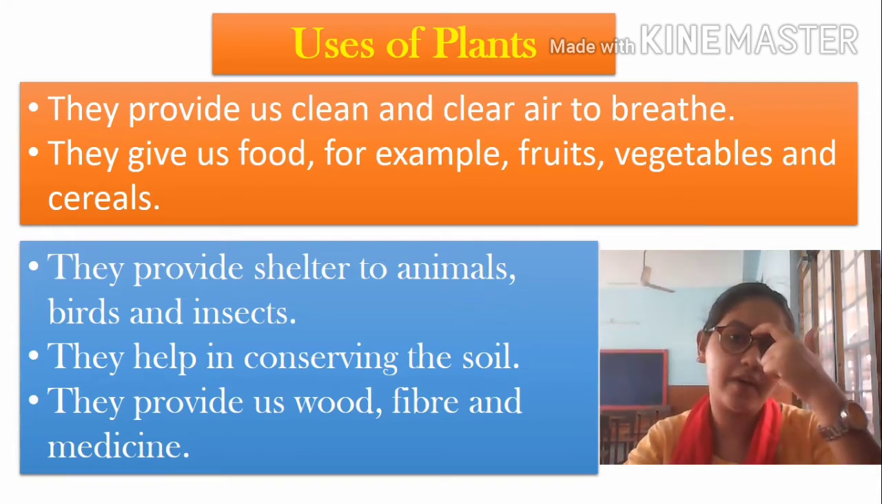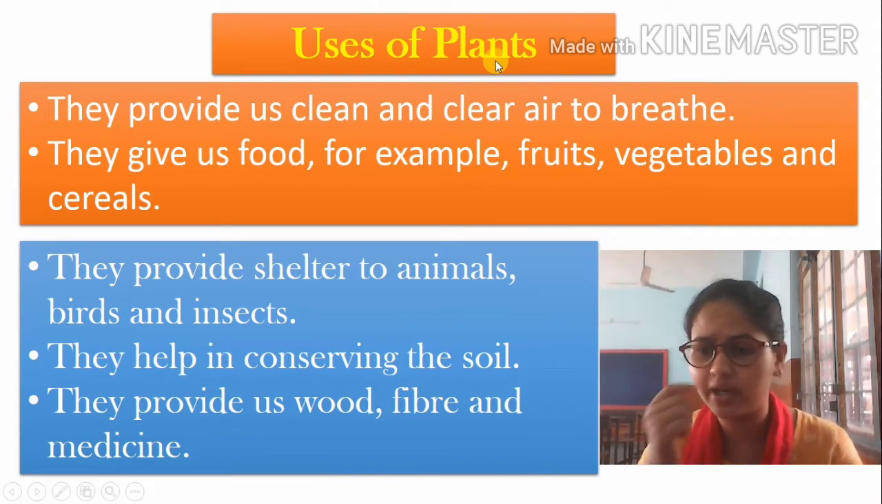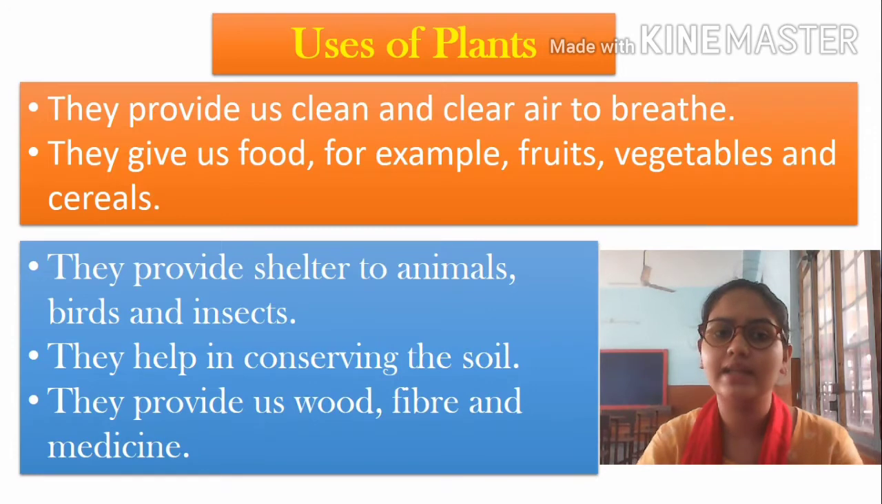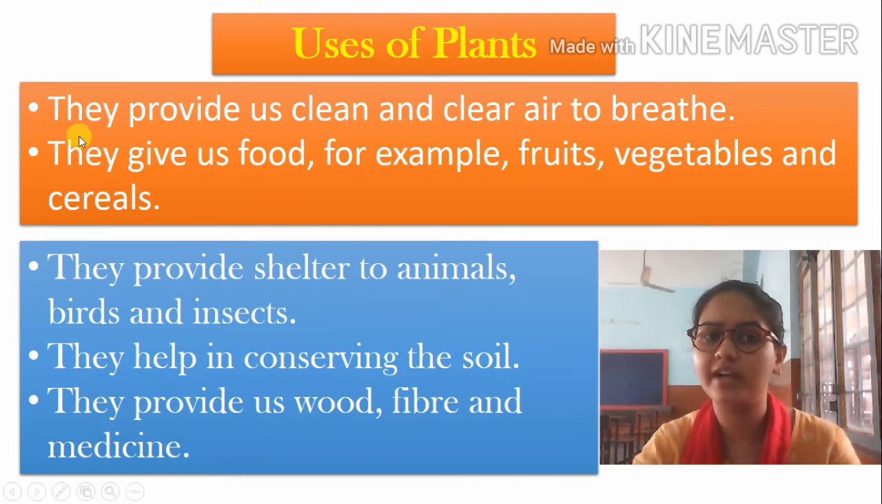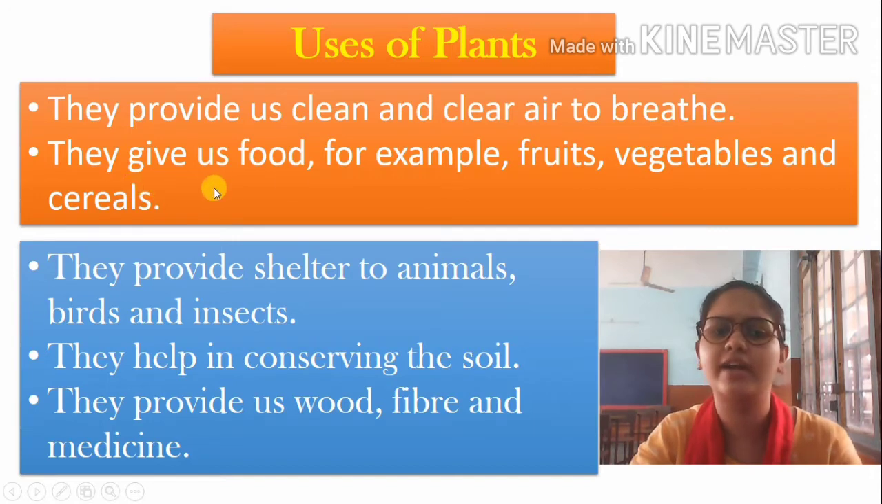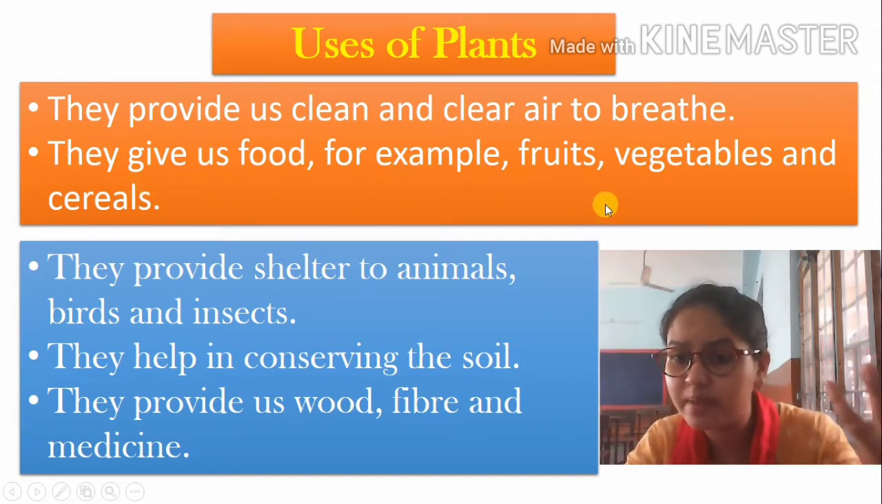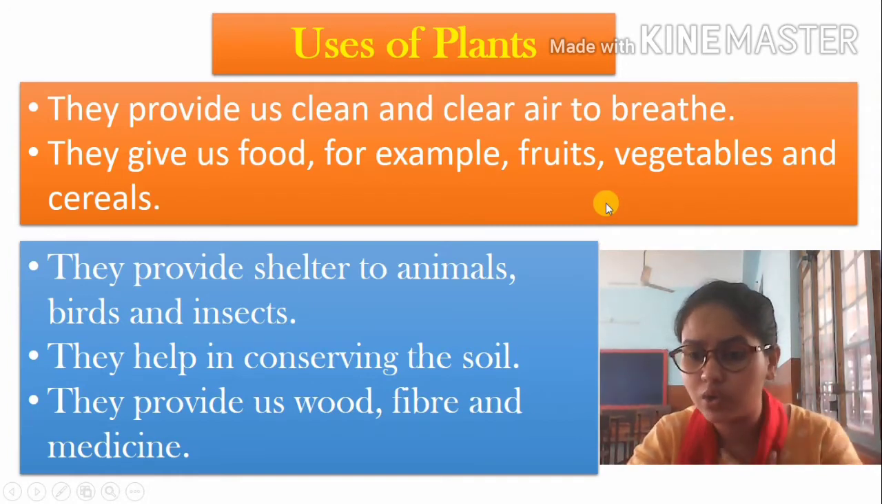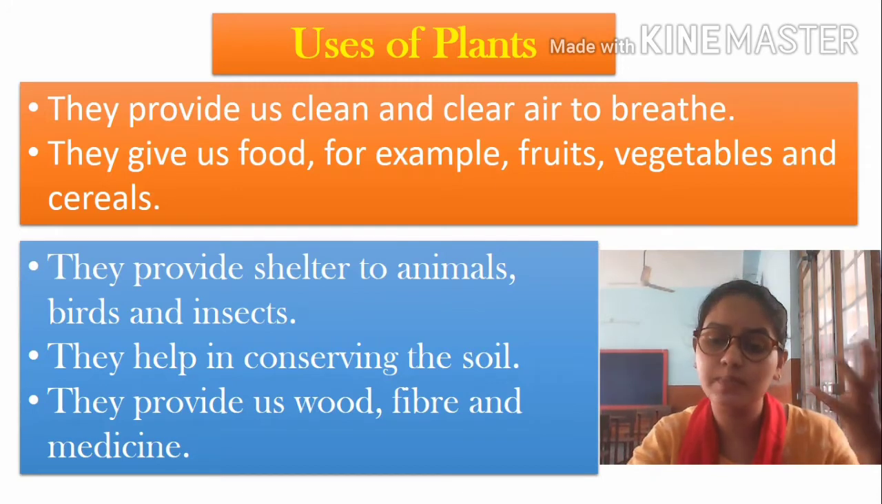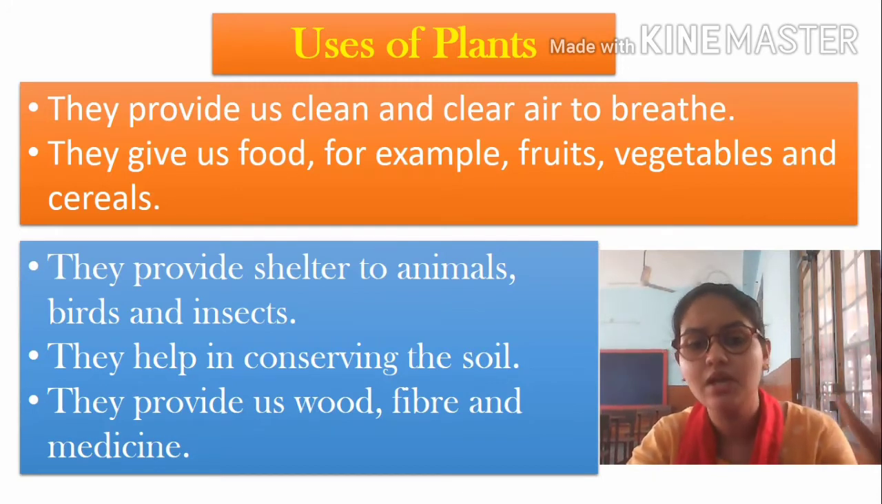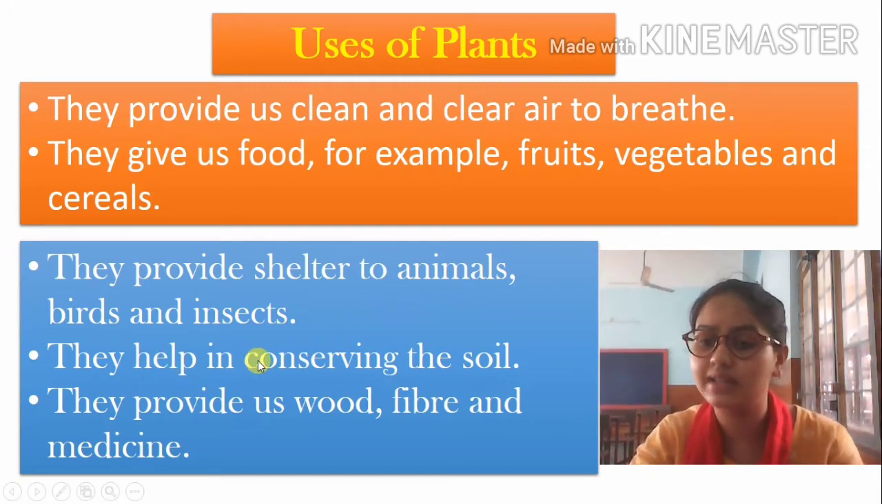We can see they provide us clean air to breathe. We learned about it in our previous class, what they are providing to us. They are not only providing us clean air to breathe, they are not only providing us food, fruit, vegetables. They are providing shelter to other living beings also. They are also providing special things to other living beings, which are animals, birds, and insects. They are sharing the world with them and with us.